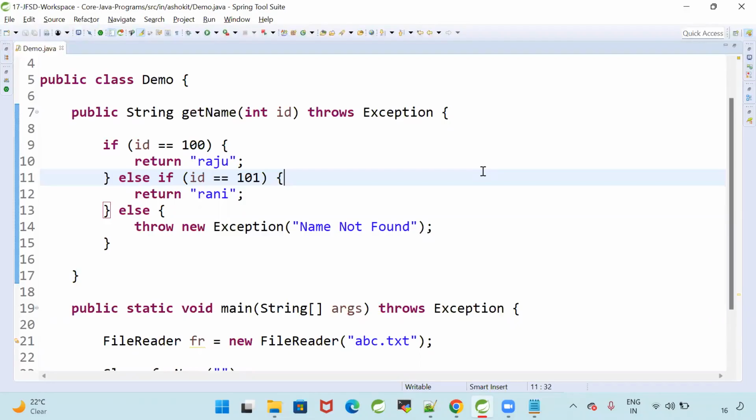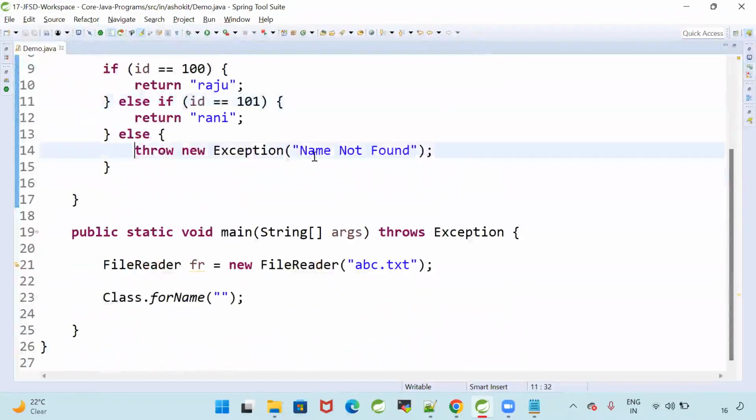When you receive valid input, you need to make sure your program is executed successfully and terminated gracefully. If a user gives valid input for your program, then you need to achieve graceful termination. If a user gives invalid input, then we need to throw the exception. I need to tell them, boss, it is an invalid input. I don't have the data for your input. For that, I am going to throw the exception.